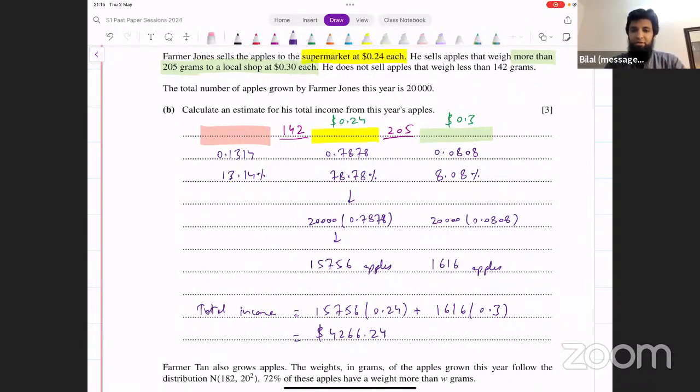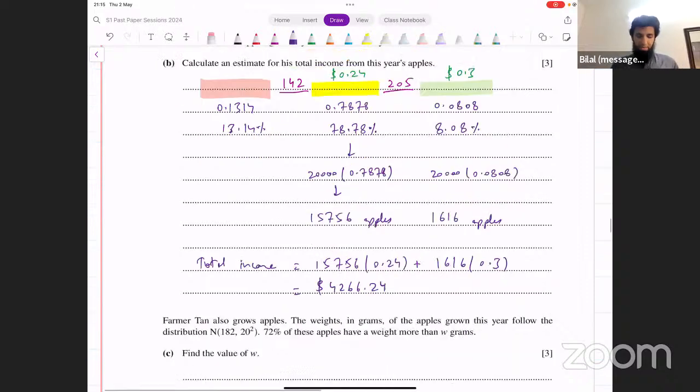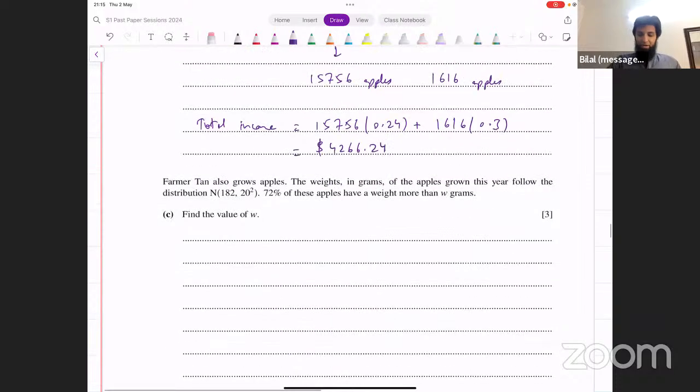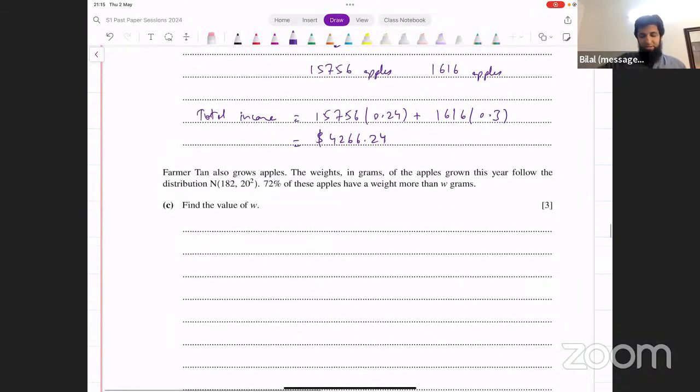Make sense to everyone? No problems? Now, this was slightly tricky. The second part, now let's see what it says here.